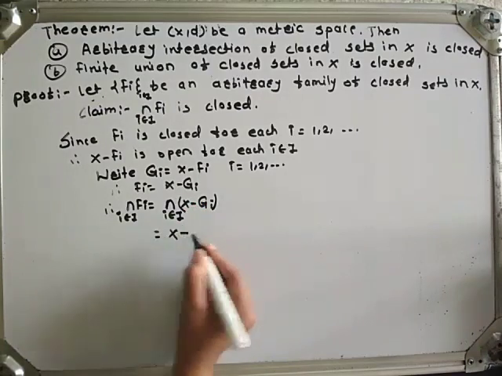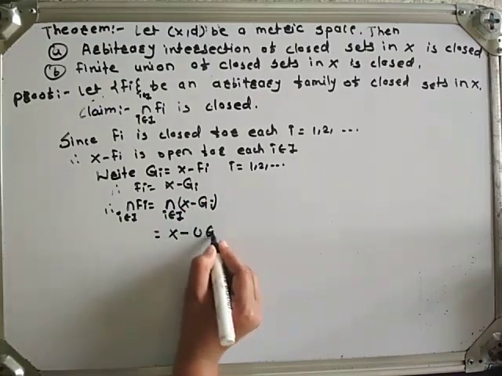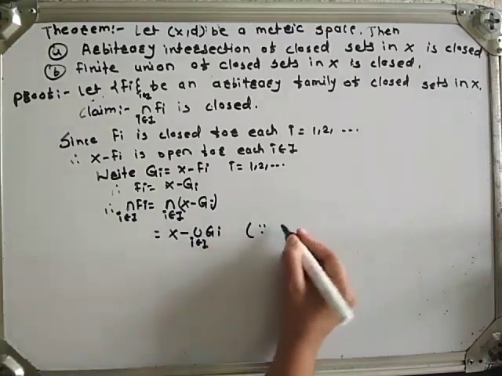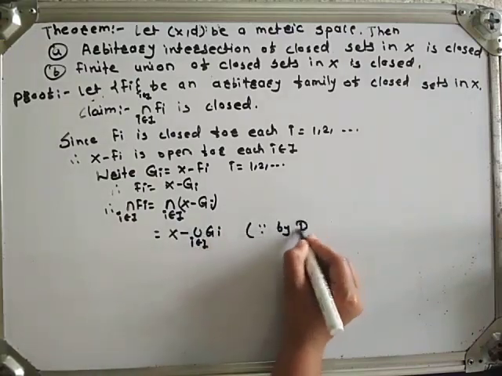This can be written as X minus union of Gi, by De Morgan's law.